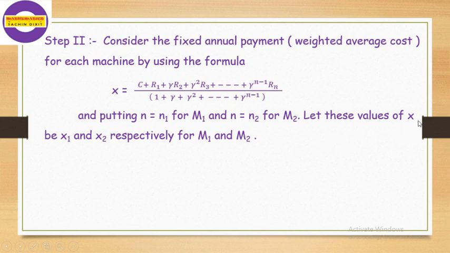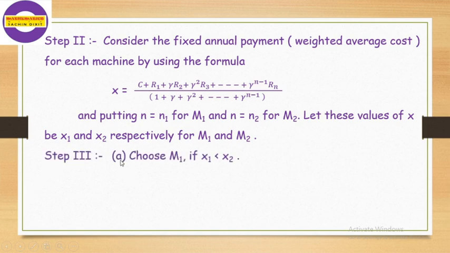Let these values of X be X1 and X2 respectively. That means we have to find the weighted average cost for machines M1 and M2, where N1 and N2 are the replacement ages corresponding to M1 and M2.